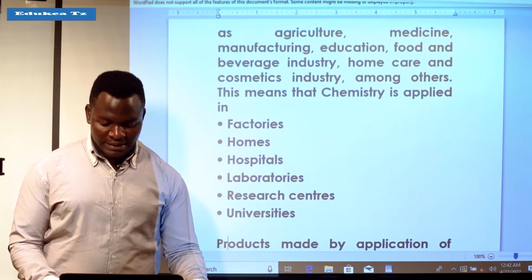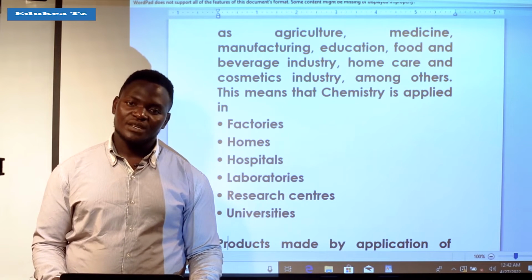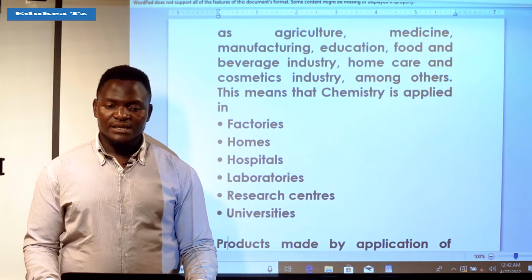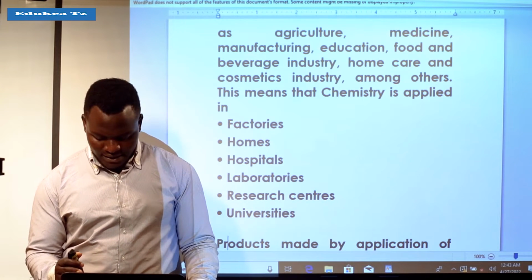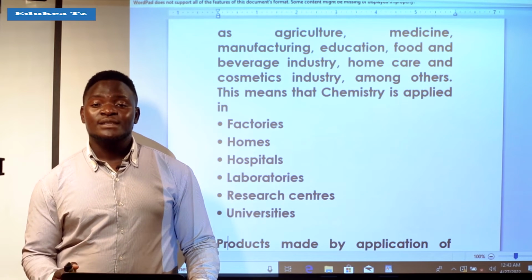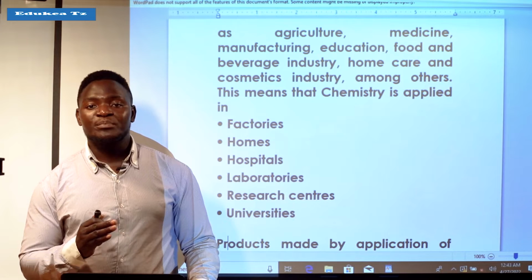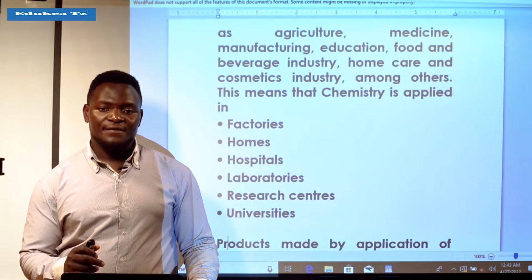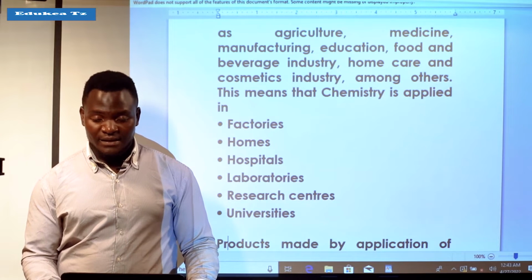Also, chemistry is used in research centers. In these research centers, they are doing the activities of searching and conducting various experiments, and they come up with findings.